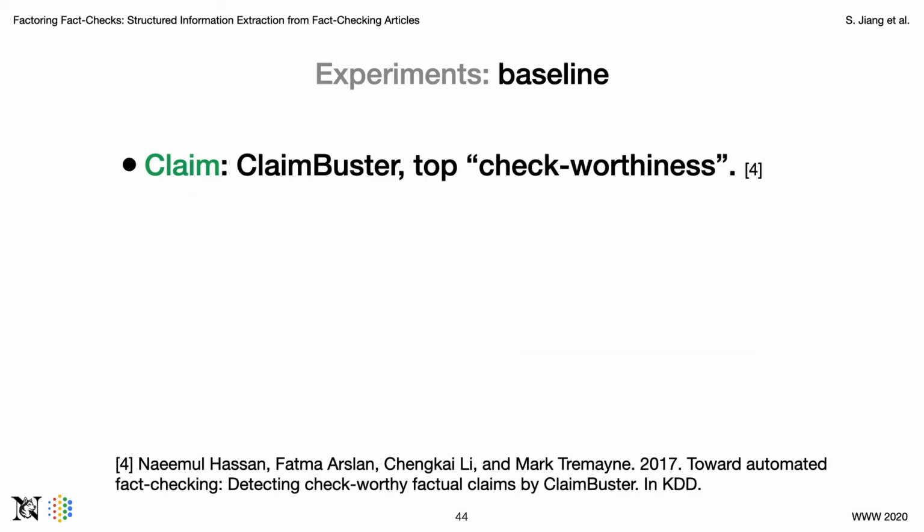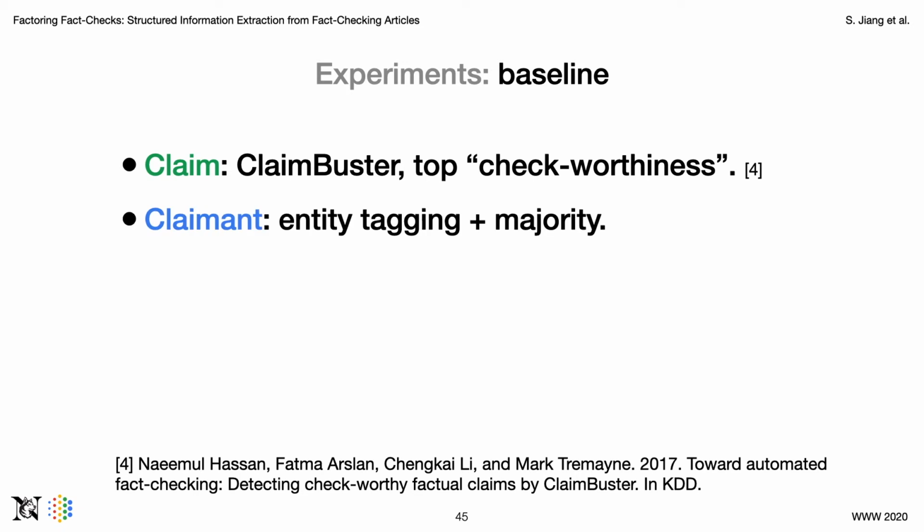To run our experiments, we first consider some trivial baselines. For claims, we use a popular system called ClaimBuster, which scores the checkworthiness of sentences in the article. The hypothesis is that fact-checked claim might also have the highest checkworthiness. For claimants, our intuition is that claimants are most likely to be a person or organization, and they are also likely to be heavily mentioned in the fact check.